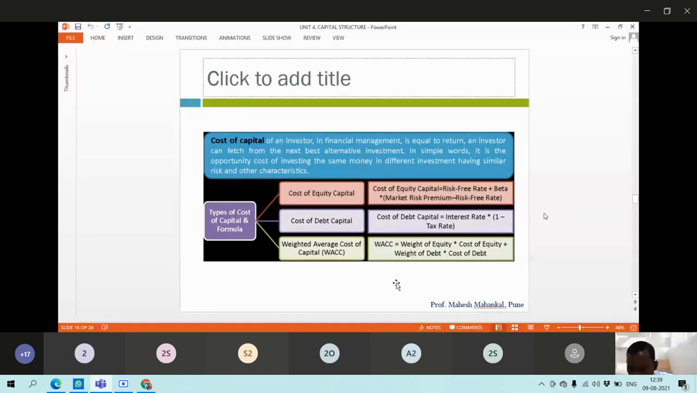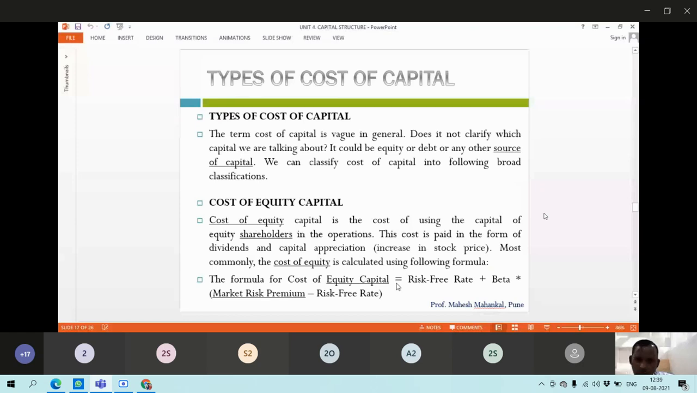Cost of equity capital is equal to risk-free rate plus beta multiplied by market risk premium, that is market return minus risk-free rate. Cost of debt capital is interest rate multiplied by 1 minus tax rate, whatever the tax rate is. Weighted average cost of capital: we are going to use the weightage of equity capital and weightage of debt capital. When we see one problem, that time you will understand how we are going to calculate cost of capital.